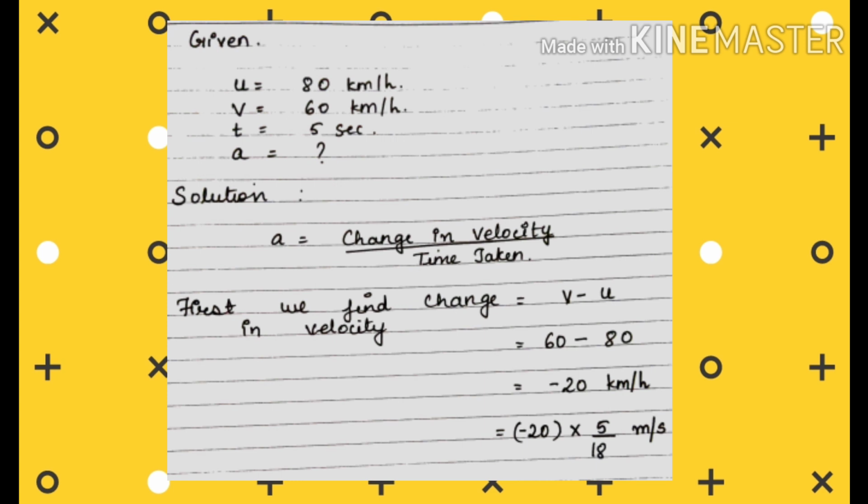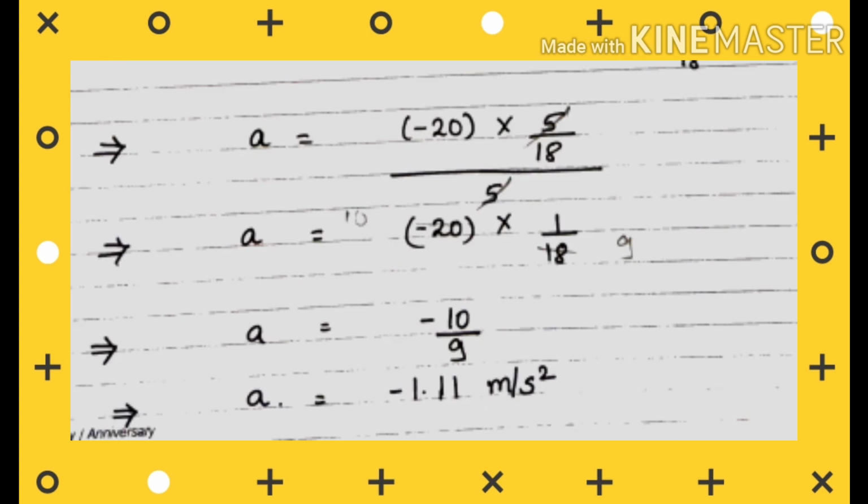Is it clear, everyone? So now it becomes very simple for us to convert kilometer per hour to meter per second. You all know that there is one trick. By using that, we can directly convert kilometer per hour to meter per second. So minus 20 multiplied by 5 by 18 meter per second. Just keep it as it is. Now we will substitute the value of change in velocity in the equation of acceleration. So acceleration is equal to minus 20 multiplied by 5 by 18, divided by 5, since time taken is 5 seconds. Is it clear to everyone?